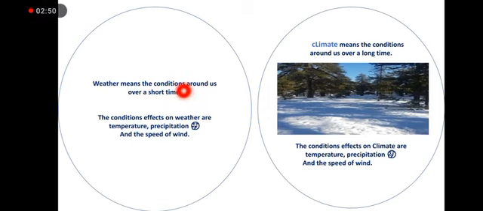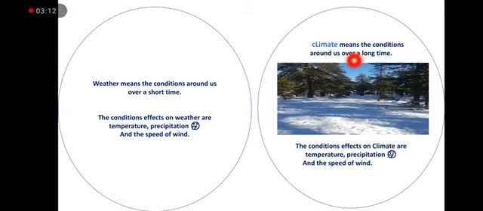So we can say today the weather is hot or tomorrow the weather will be hot. Understanding? So the conditions that affect weather are temperature, precipitation like rain, and the speed of the wind.